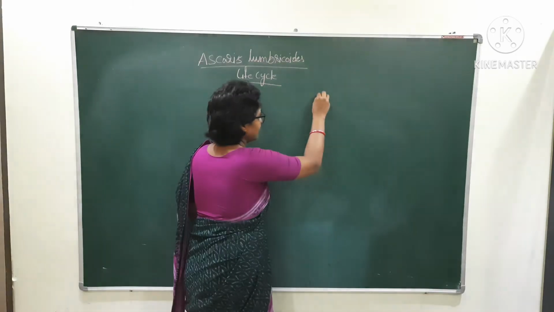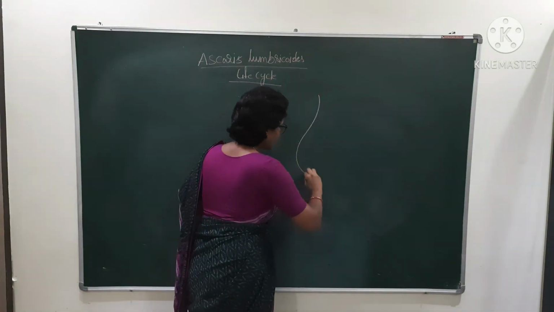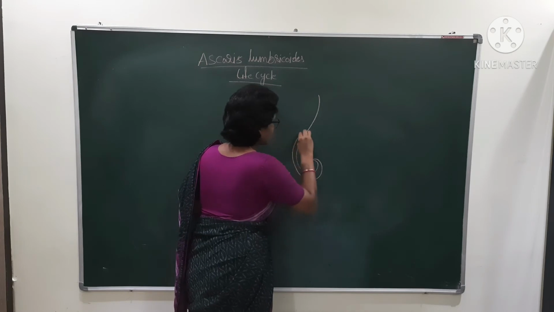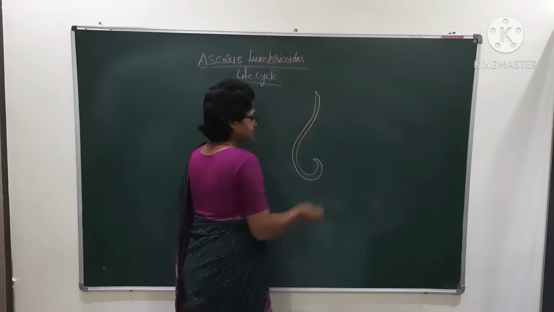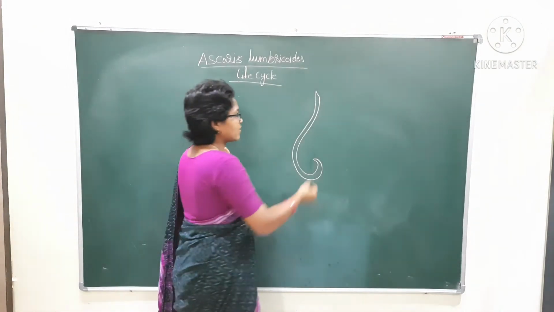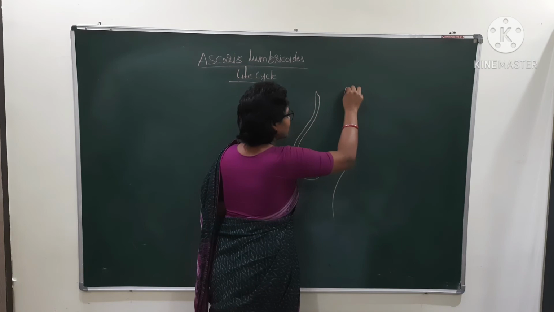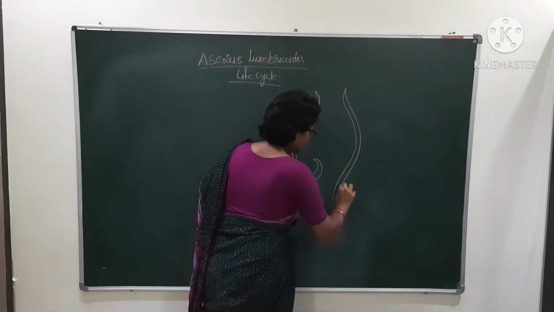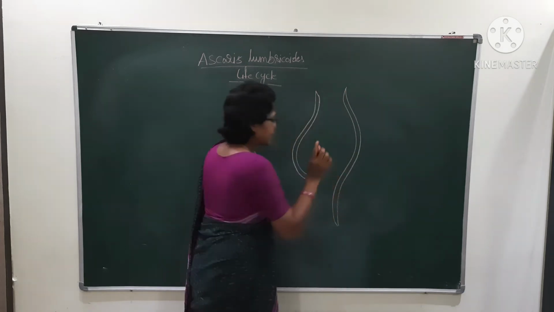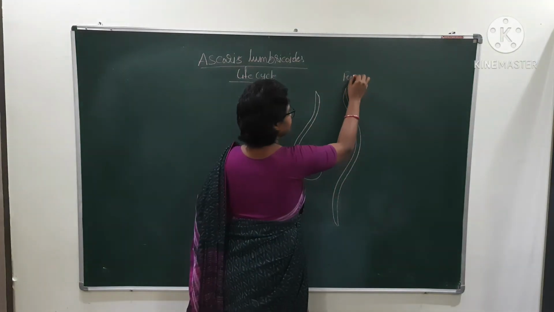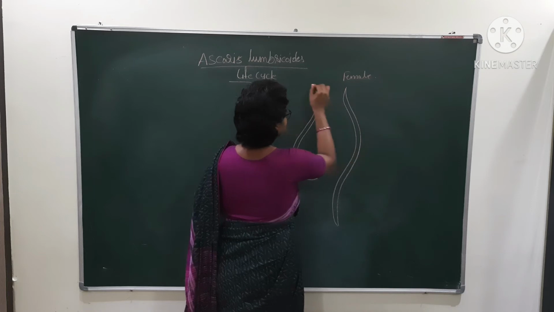Ascaris is a roundworm. It exhibits sexual dimorphism. See here, I am drawing two diagrams. They are male and female. This is female. This is male.